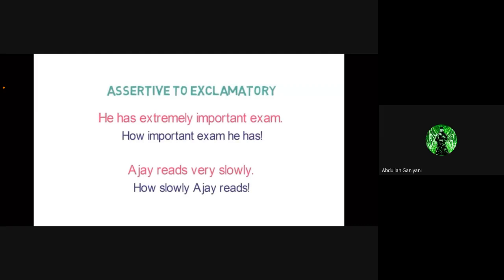You know, see, is there any article? He has extremely important exam. Ajay reads very slowly. Is there any article A or N in the question? No. So we use how. If articles are given, then we use what in the answer. That is the example. Acha, in sentence number 2, what is the adverb that we have to remove?